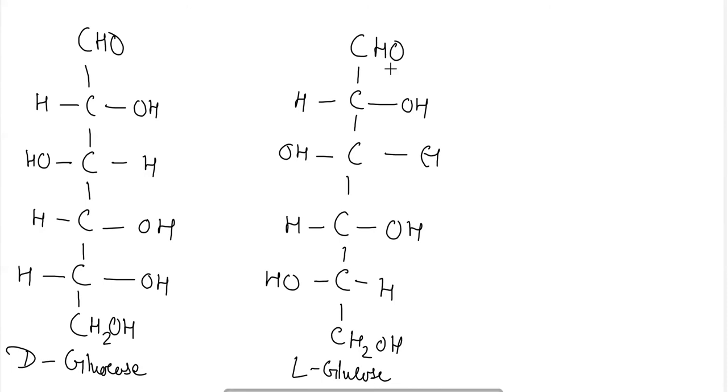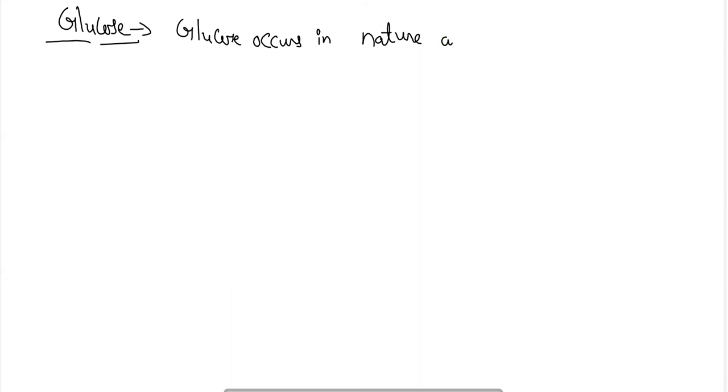Now next, let's talk about the first monosaccharide, that is glucose. Let's discuss glucose in detail. Glucose occurs in nature in free as well as in combined form.